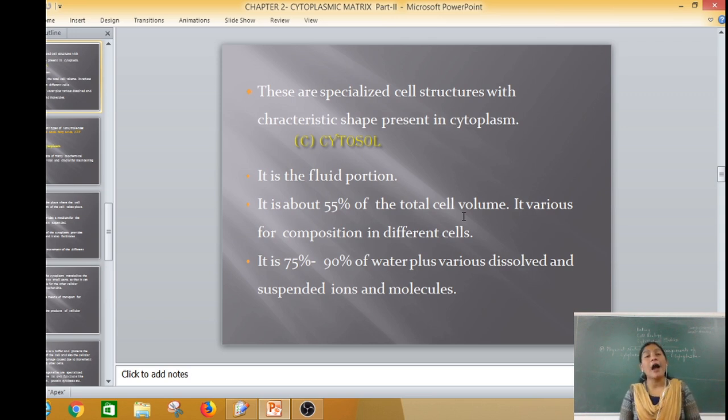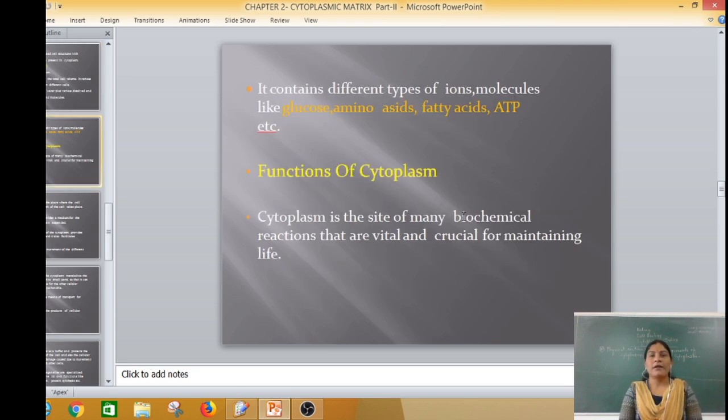And the third component of the cytoplasm is the cytosol, which is the fluid portion. It is about 55% of the total cell volume. Its composition varies in different cells, and it is 75 to 90% water plus various dissolved and suspended ions and molecules. It contains different types of ions, different types of molecules like glucose, amino acids, fatty acids and ATP.